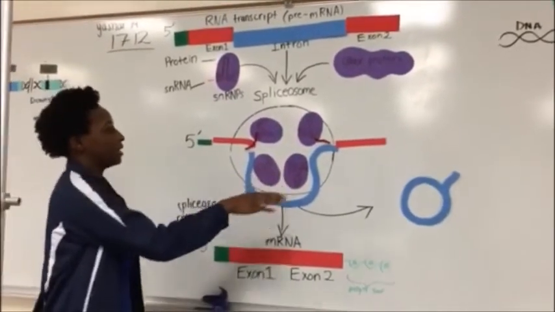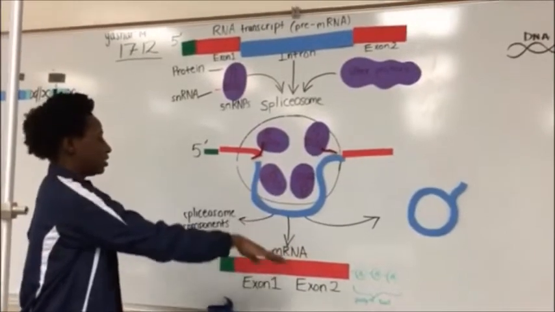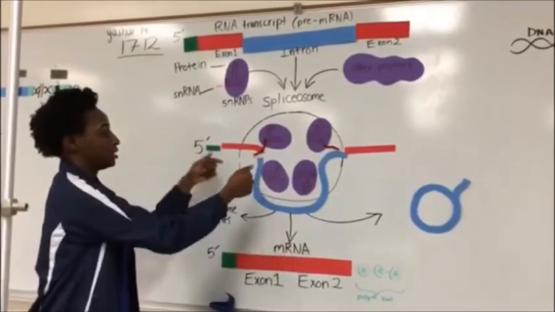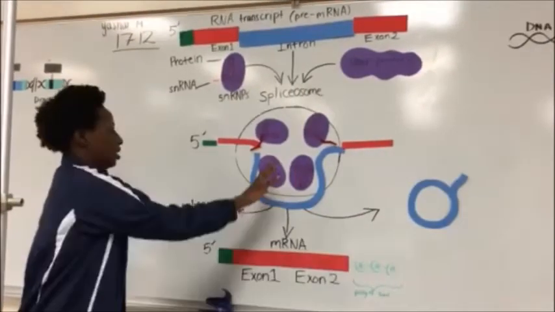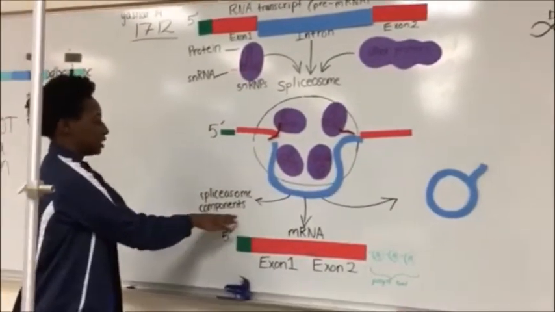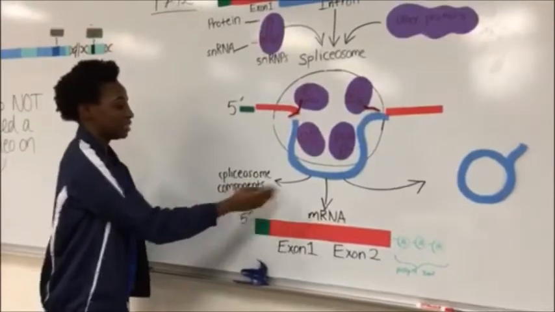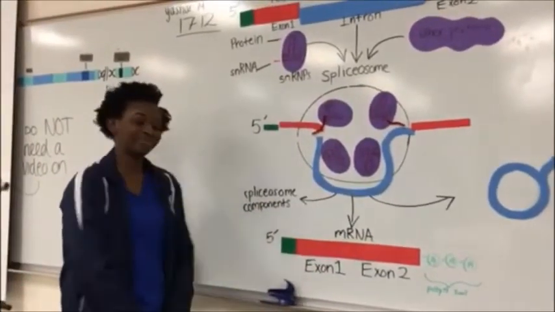And so after the splicing reaction occurs, the intron is then released as the exons are joined together. So here's the released intron, and also what is released is the spliceosome components, and then mRNA is made.